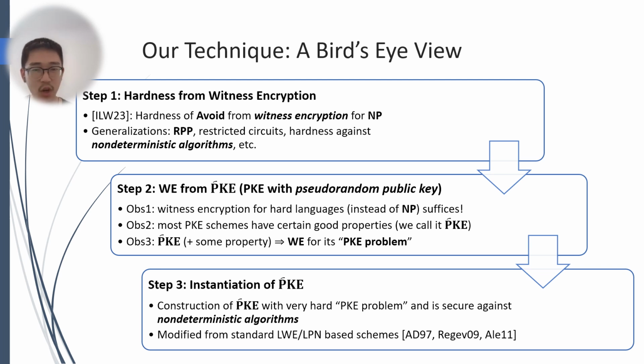In the third step, we instantiate a concrete construction of PKE with pseudo-random public key into the framework. Our construction of PKE with pseudo-random public key has a very hard PKE problem and is secure against non-deterministic algorithms. The constructions follow from standard LWE and LPN-based schemes with some subtle technical changes that enable all the special properties we need for the framework of Ilango, Li, and Williams.